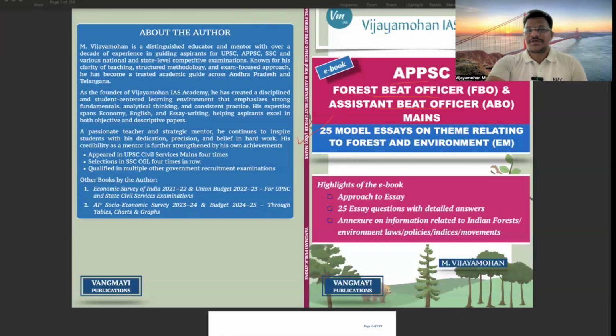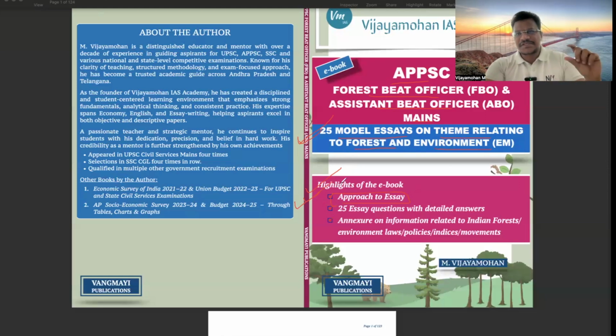This book has 25 model essays on themes relating to forest and environment, right? Apart from that, you will get an approach to the essay. I mean to say how to approach the essay and what might be the right structure of the essay.